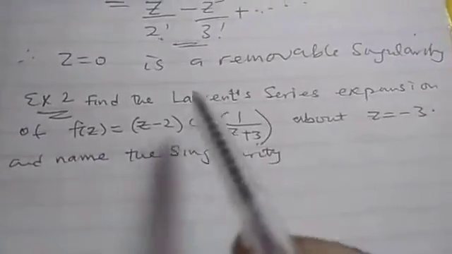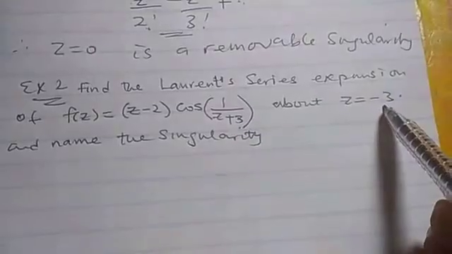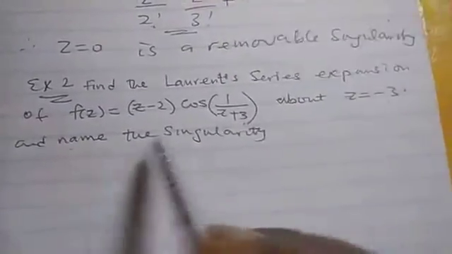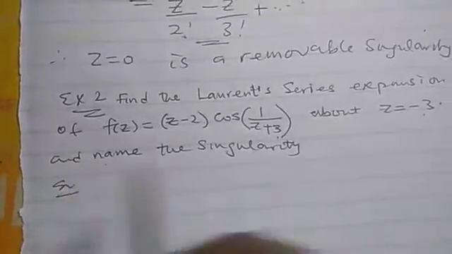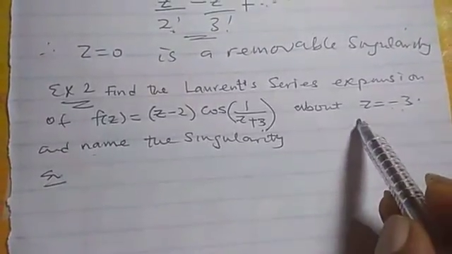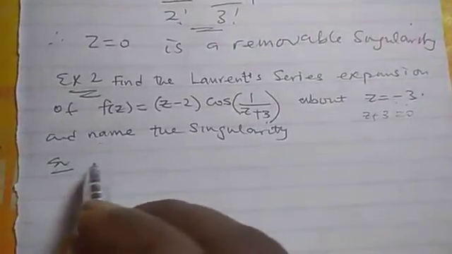That is example 1. Example 2. Find the Laurent series expansion of this f of z about z equal to minus 3 and name the singularity. Now, solution. So z is equal to minus 3.